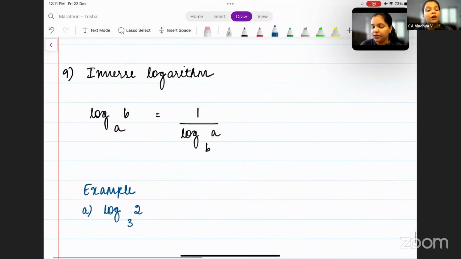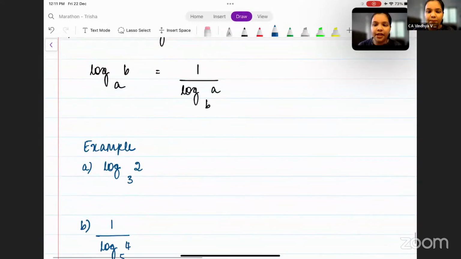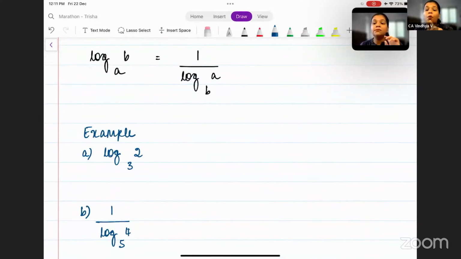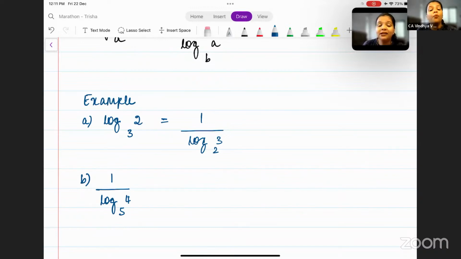Okay, next is inverse logarithm. Inverse means, like I said, ulta, reciprocal. Correct? So when you take the reciprocal of a logarithm, log b base a, then a and b interchange their places. So log b base a becomes 1 by log a base b. Similarly, log 2 base 3, if you find the inverse, this becomes 1 by log 3 base 2. Okay, and 1 by log 4 base 5 becomes log 5 base 4.